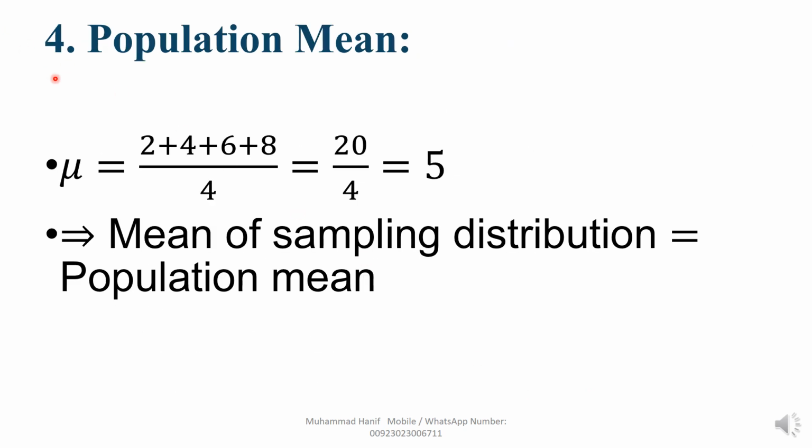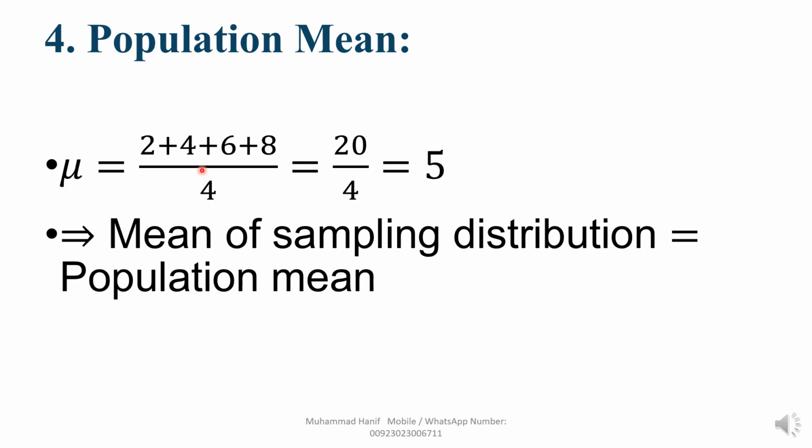Now, fourth point, population mean. You know, mu equals, we write here all values: 2 plus 4 plus 6 plus 8 divided by 4. Add all values, 20, and divide by 4.